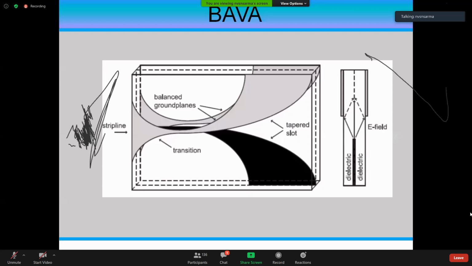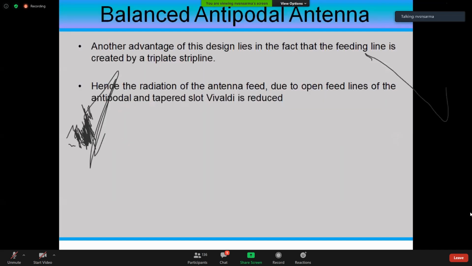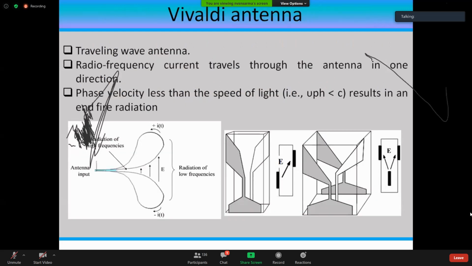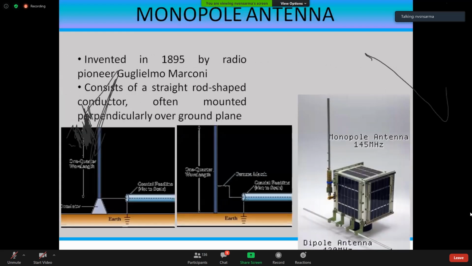As you can see on the right side diagram, the center line will be actually feeding on both sides for the radiations to occur. So it is a balanced line on both sides. The center line is going to be very much in the same shape as your Vivaldi. So that way we have got a very, very wide band of operation possible with these things. So these are some of the ways I was talking to you about.